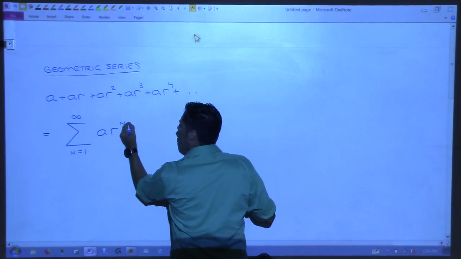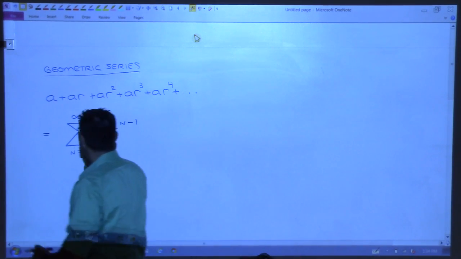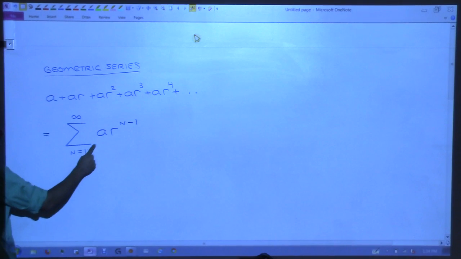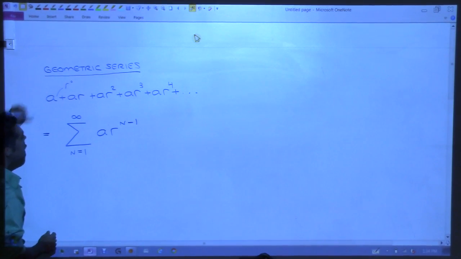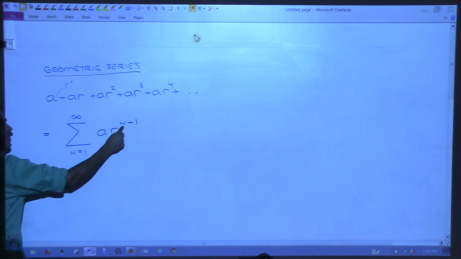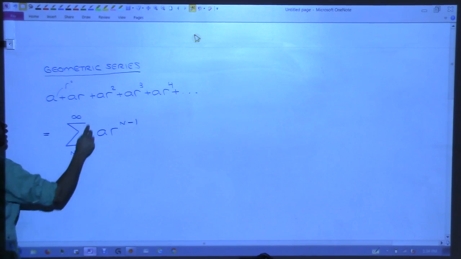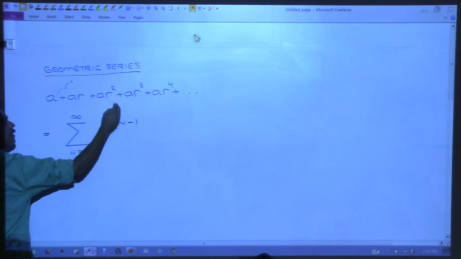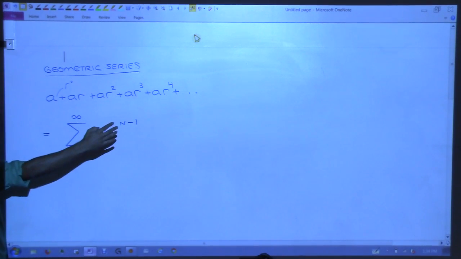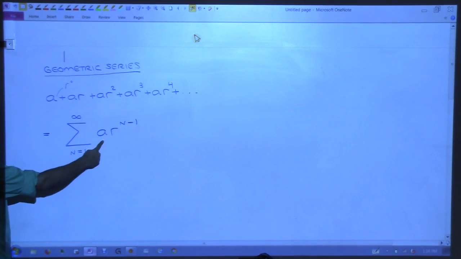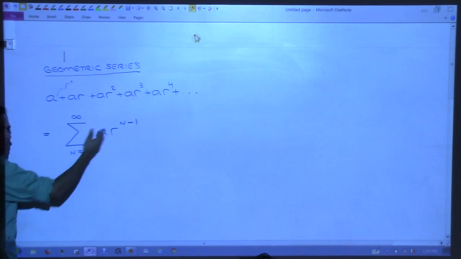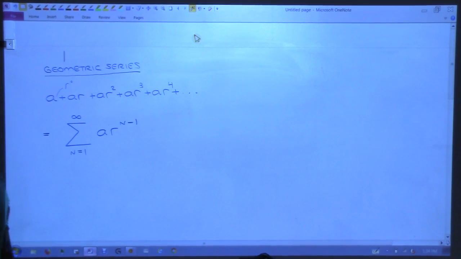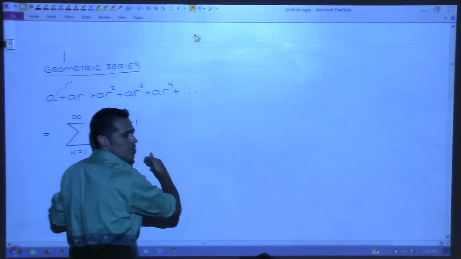Okay, so let's see. Why does that work? If we plug in 1, we want to actually get r to the 0. Remember, this right here next to it is r to the 0. So when we plug in 1, we need to get a 0 here. When we plug in 2, we need to get a 1. And when we plug in 3, we need to get a 2, and so on and so forth. And you've got an a sitting in front of all of these, so the a is not impacted at all by that exponent. Agreed? That is the form. So all geometric series look like that, which can be written like this.